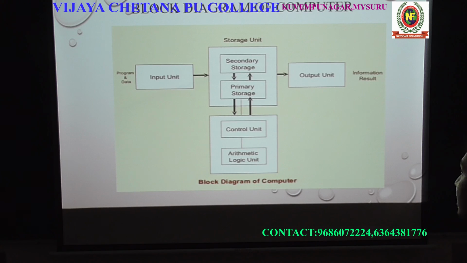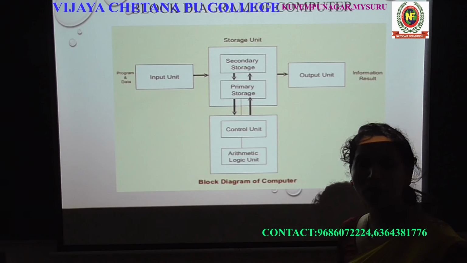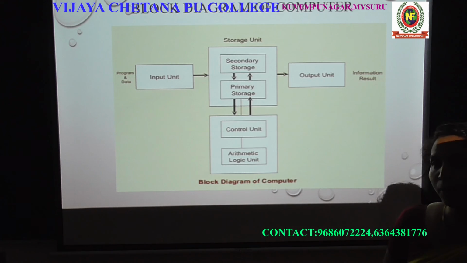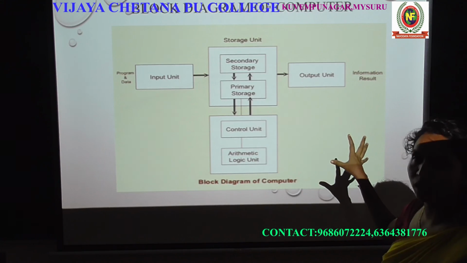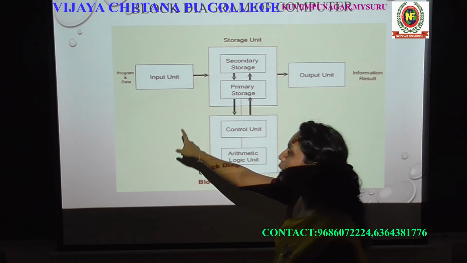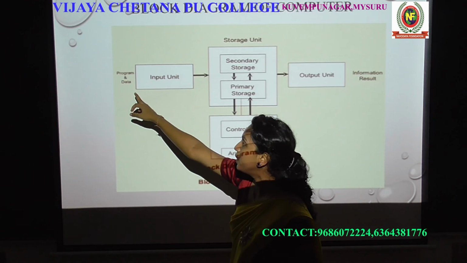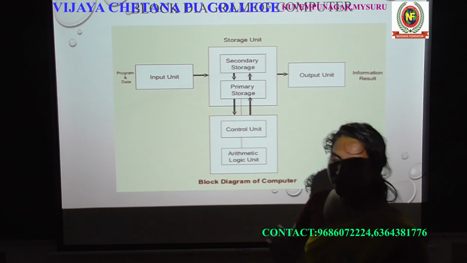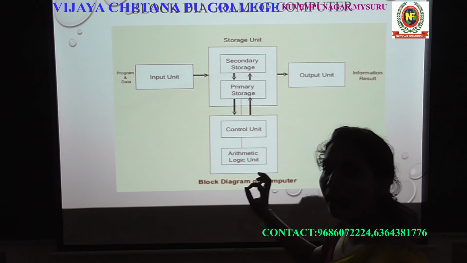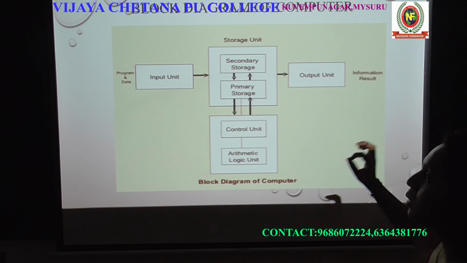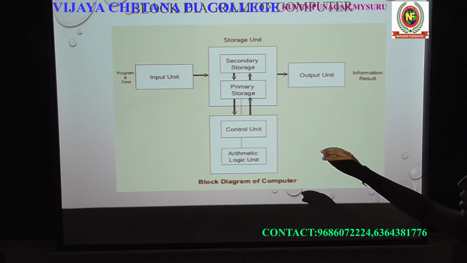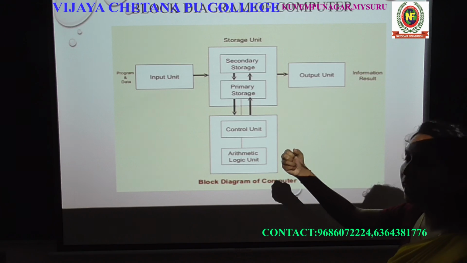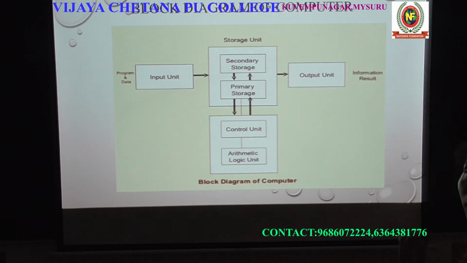And which topic is next? The block diagram of the computer. It is a complete block diagram showing how the computer works. First, the unprocessed data is sent through the input device to the computer. The input device takes the data from the user and sends it to the memory unit.